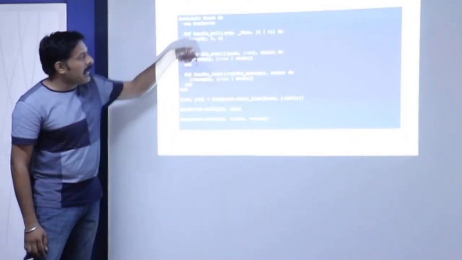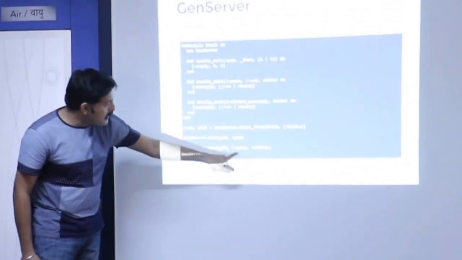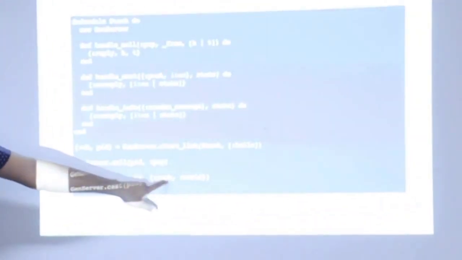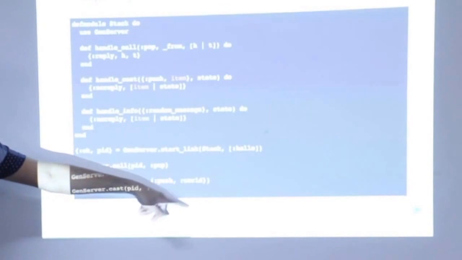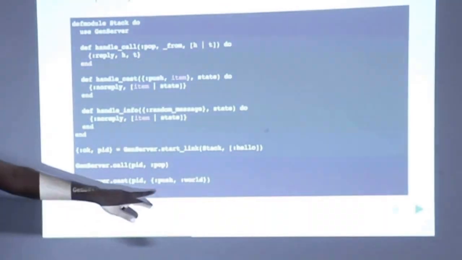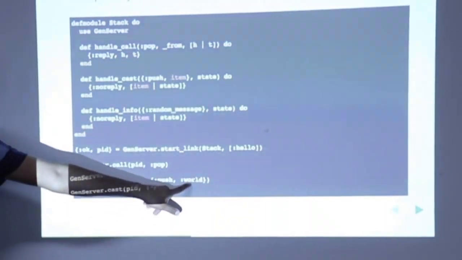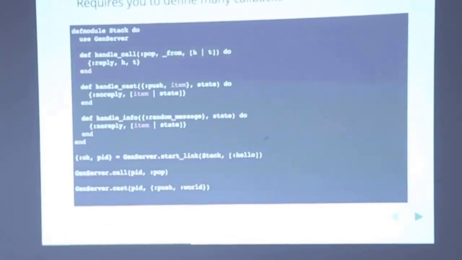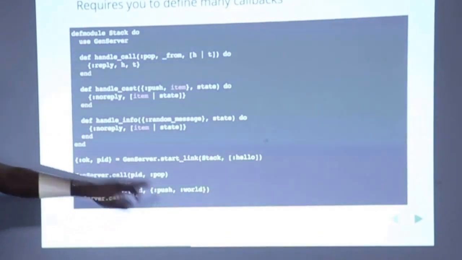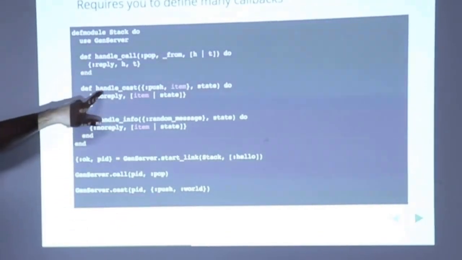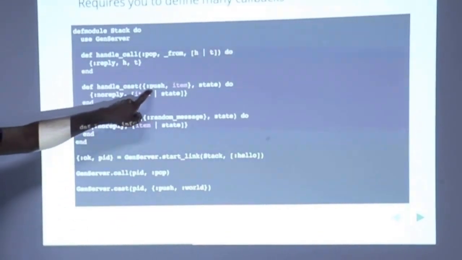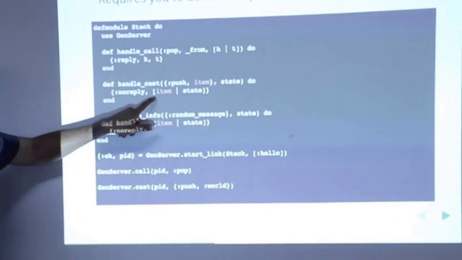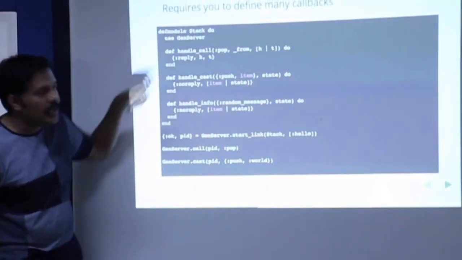Again, the arguments are pattern matched, right? So here you are saying that the first argument is a tuple with an atom called push, and another atom called world. So basically the action is push and then this is the argument. You're going to push the atom world into the stack, right? So what it does is it calls the handle_cast here where it matches the push and it assigns the world into the item. And then it assigns the item into the internal state of the GenServer.